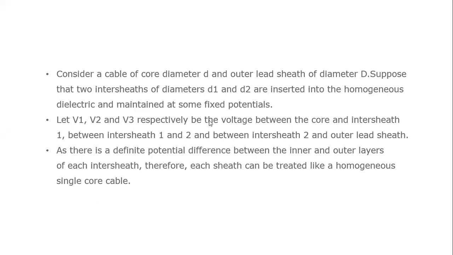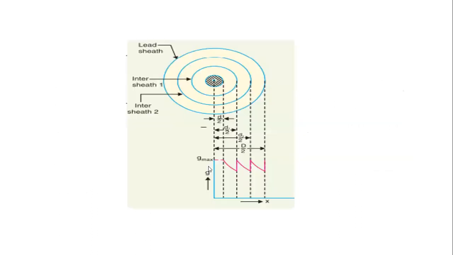V1, V2, V3 are respectively the voltages between the core and intersheath 1, between intersheath 1 and 2, and between intersheath 2 and the lead sheath. As there is a definite potential difference between the inner and outer layers of each intersheath, each sheath can be treated like a homogeneous single core cable.